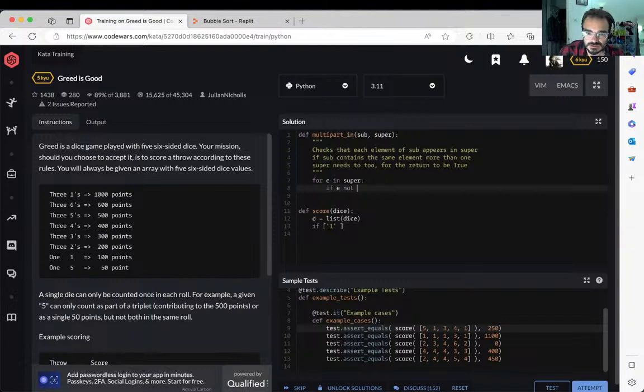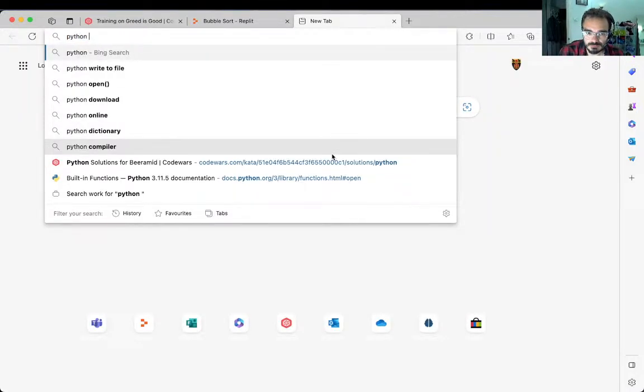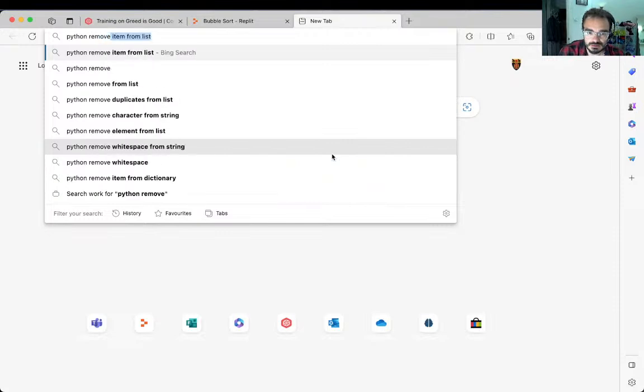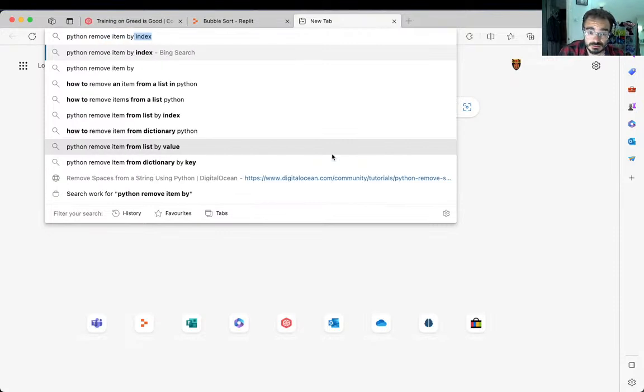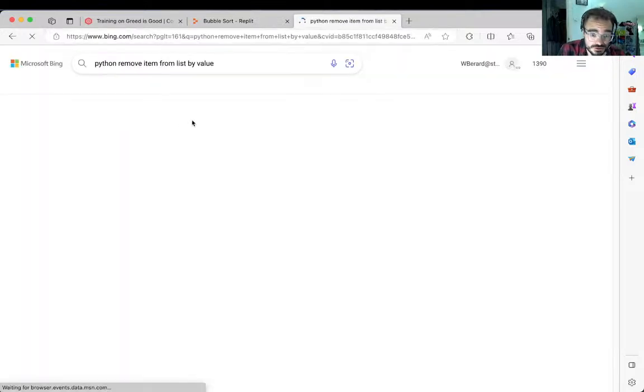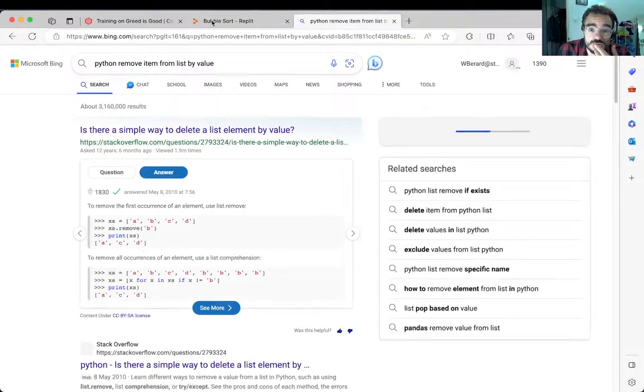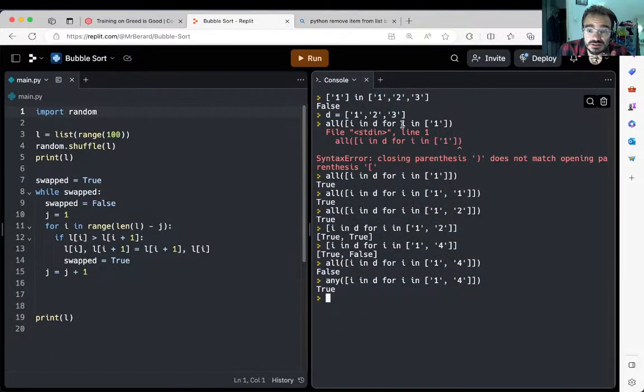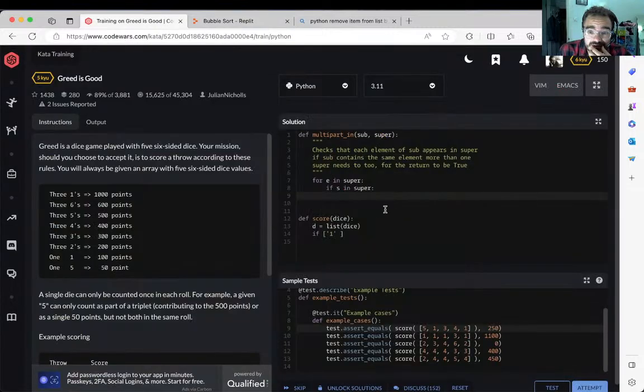If e not in super, no, if e in super, then we're going to... is it remove? Python pop, remove element item by value, yeah. This is going to be super inefficient, but it's quite neat Pythonically. Remove is the name of it, right? So if the element is in here, I'm here.